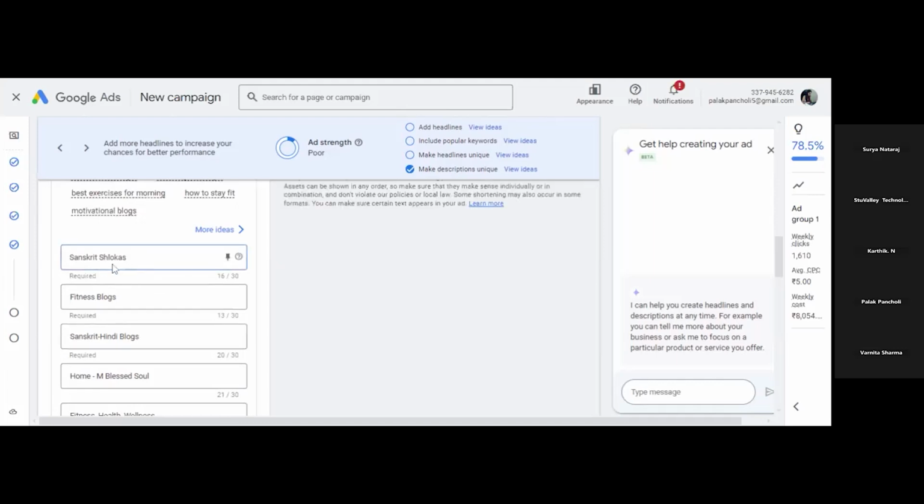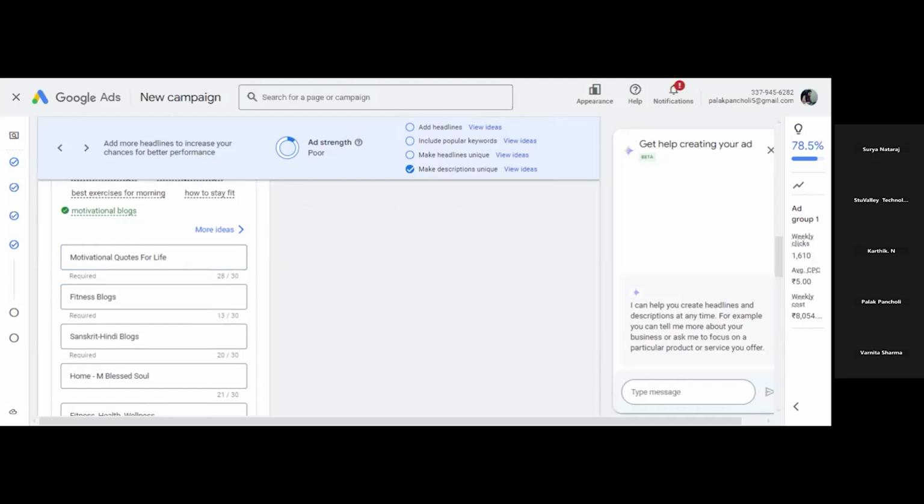Other than this, I will write my keywords, motivational quotes for life. When you are writing a headline or anything in the ad copy, keep in mind, don't write all the letters in capital letters.